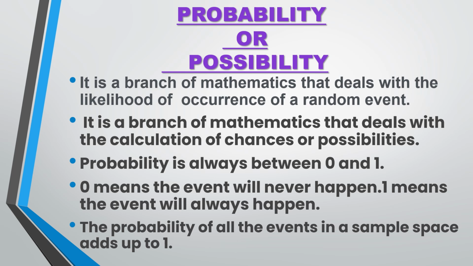Similarly, the probability of winning a game and the probability of losing a game, both add up to 1. The probability of getting 1, 2, 3, 4, 5, 6 on a dice should add up to 1. So always the probability of mutually exclusive events will add up to 1. All these concepts we will learn in detail in the further video.